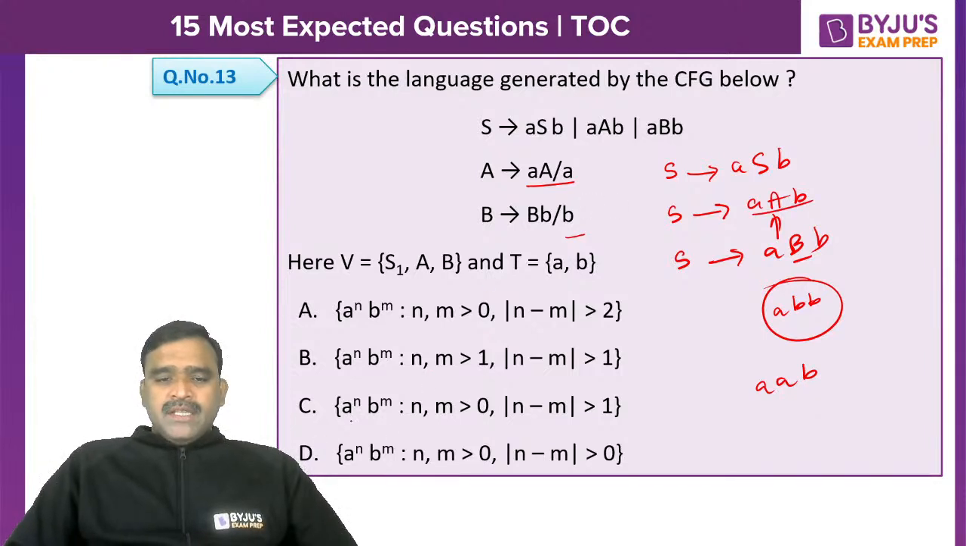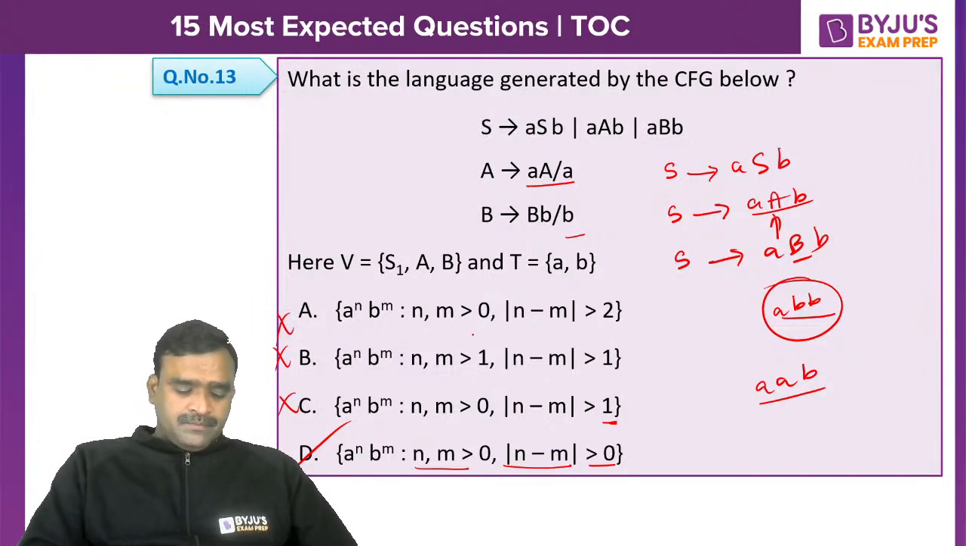So option D is correct. n, m greater than 0 definitely. And modulus of n minus m means their difference is minimum 1. Greater than 0 means minimum 1. Greater than 1 means minimum 2. Then AAB, ABB would not have come. So options C, B, A are all wrong. So option D is the right option. Yes, the majority of you have given option D, correct.